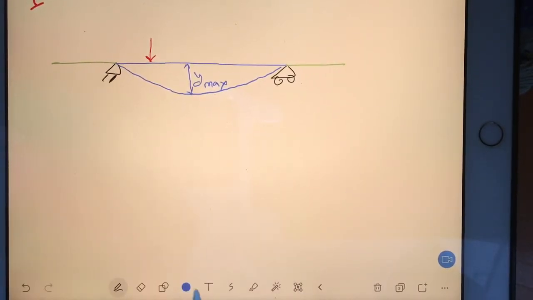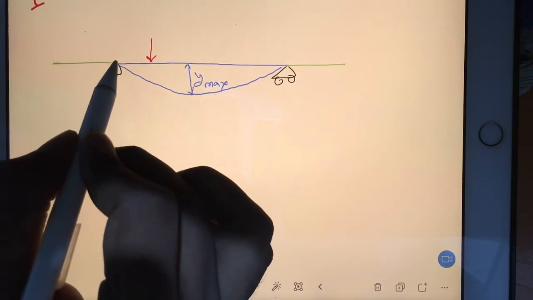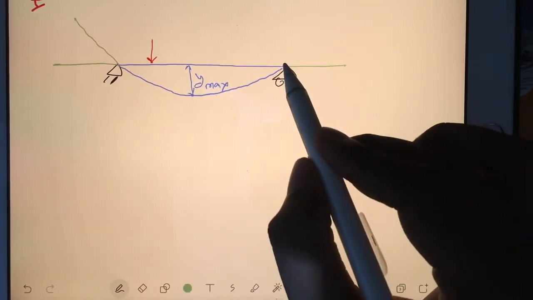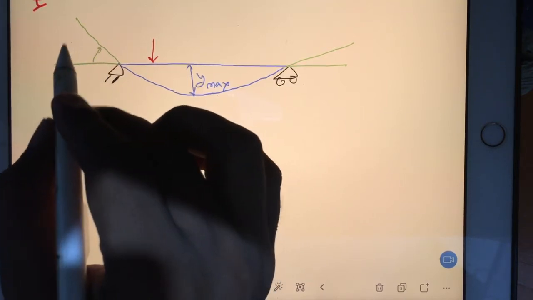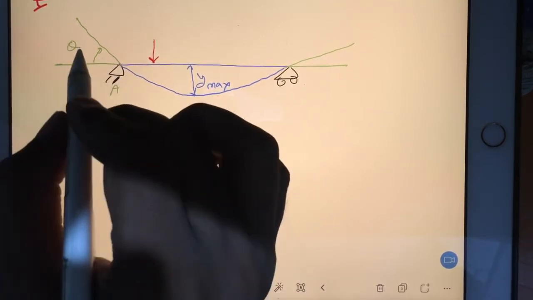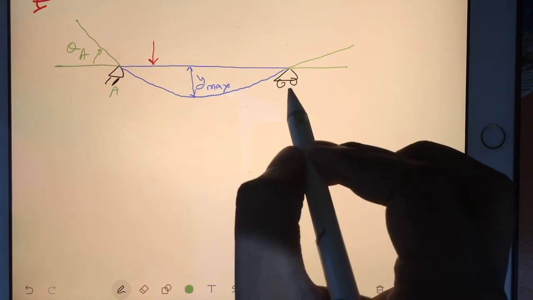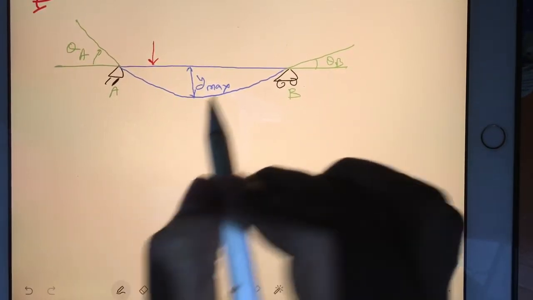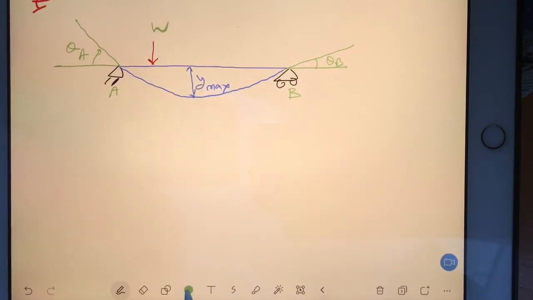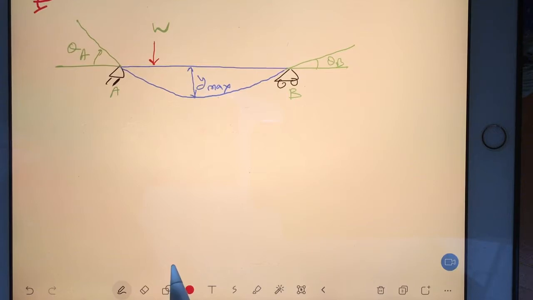And you can clearly feel this. Here you will be getting more slope, and here you will be getting less slope. So you can just put this angle as theta, and if this end is A, so this will be theta A, and if this end is B, then this will be theta B. So whatever W, whatever load you are applying here, because of that load you got slope also and deflection also.